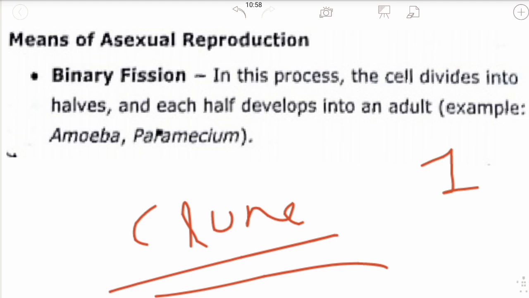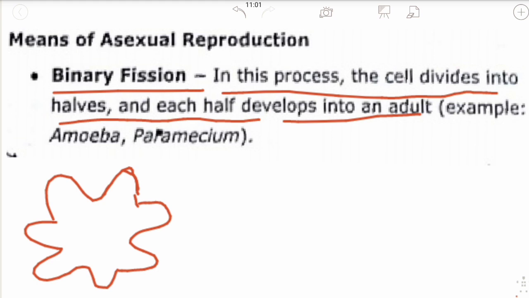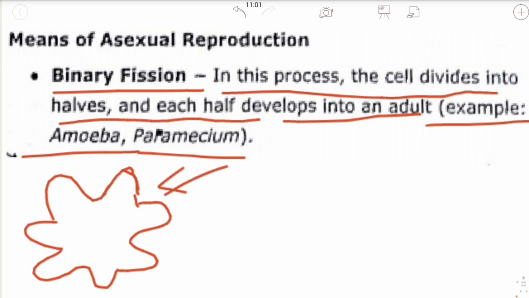There are very important modes of asexual reproduction. The first one is binary fission. In this process, the cell divides into halves and each half develops into an adult, for example, amoeba and paramecium. This is the diagrammatic structure of amoeba.